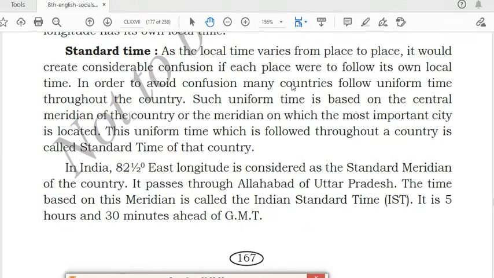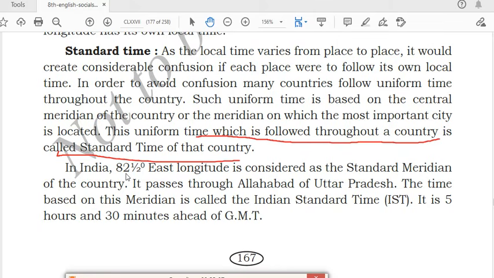The uniform time which is followed throughout a country is called the standard time of that country.